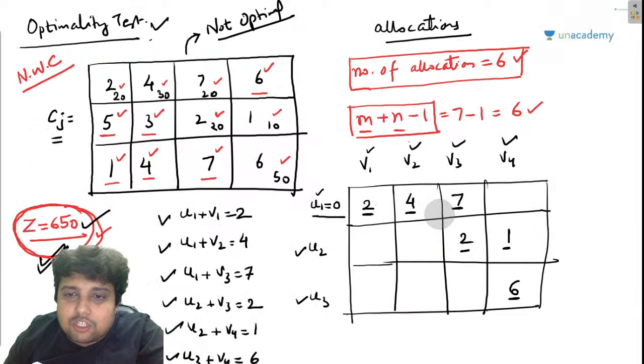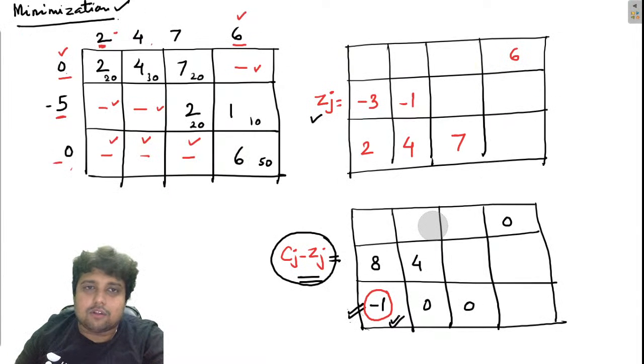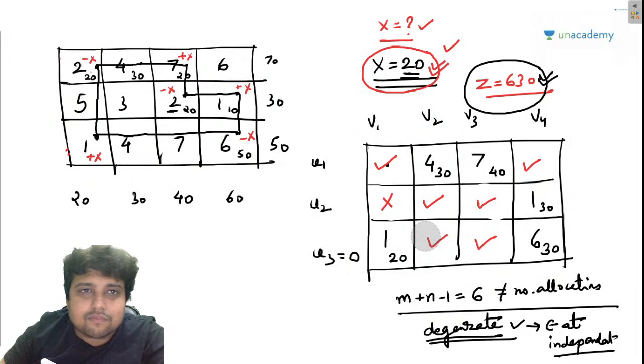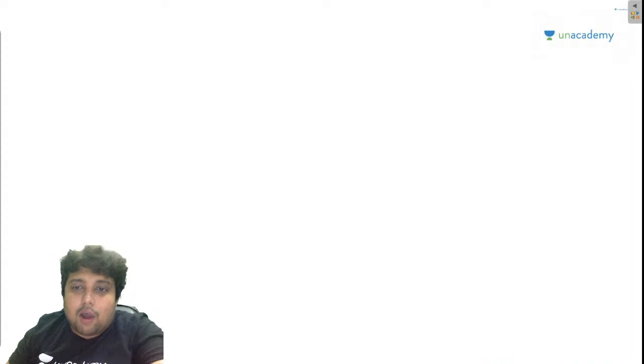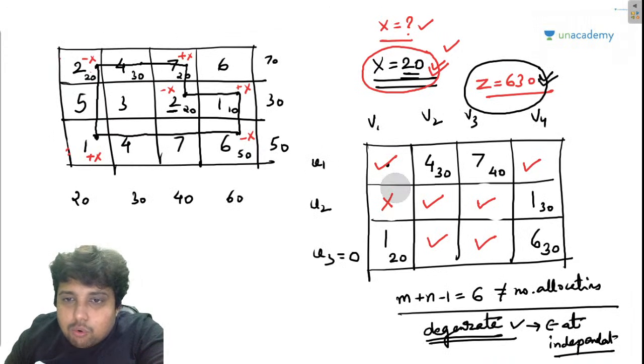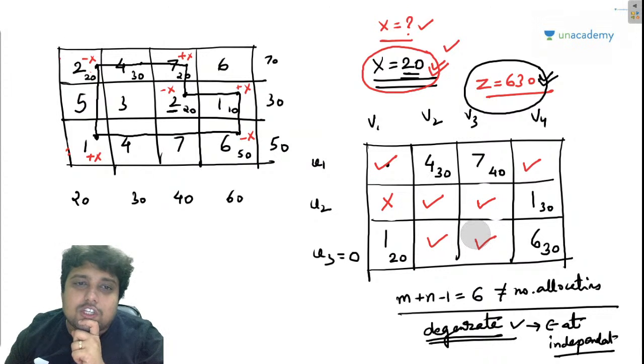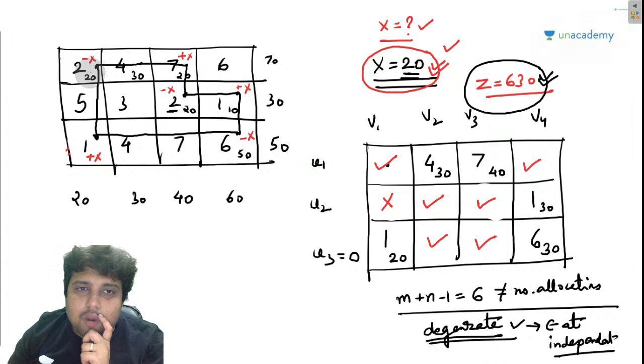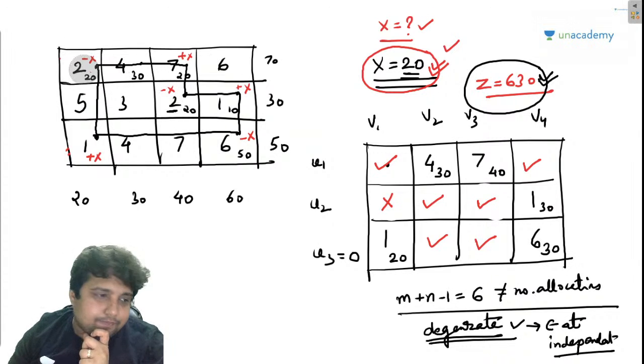So out of these positions, these right-marked positions, epsilon should be written in that cell where the cost is minimum. The costs are 2, 3, 4, 7, 2, 6. Out of these, this 2 and this 2 have the least transportation cost. So epsilon should be added here.